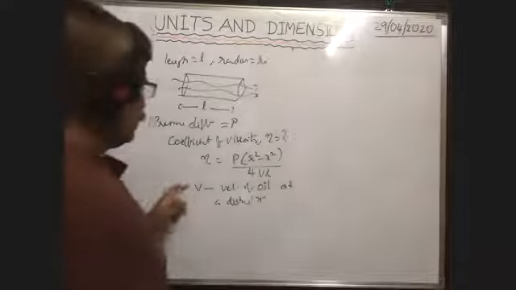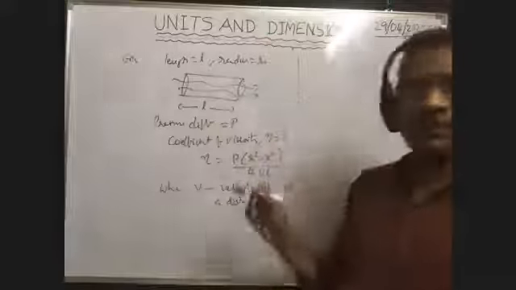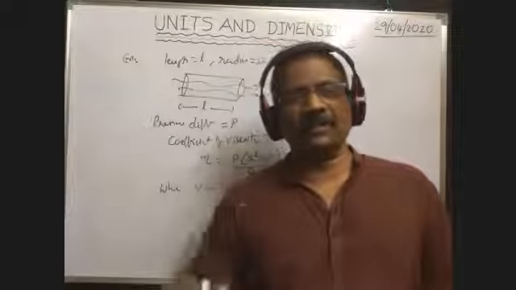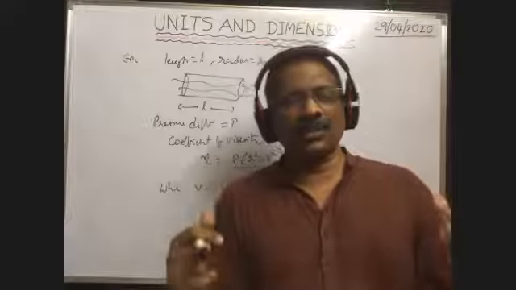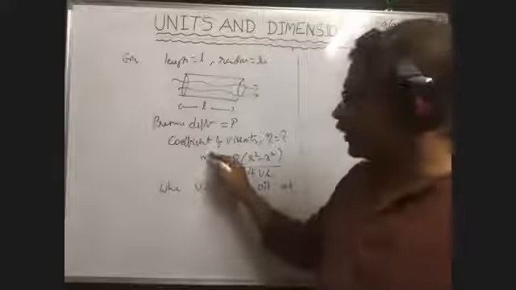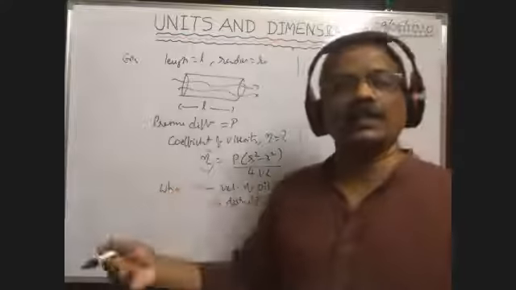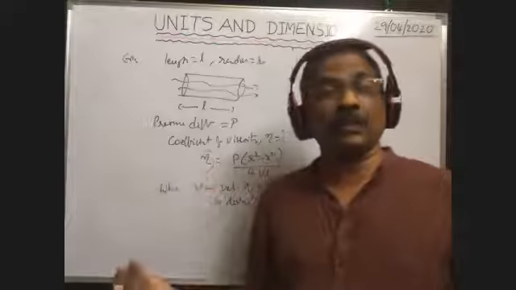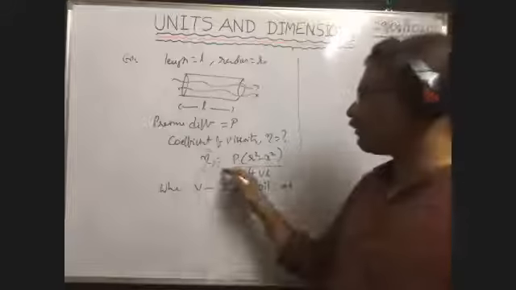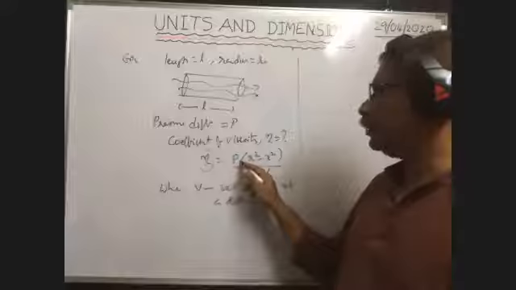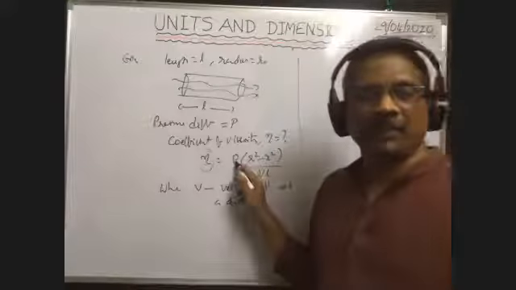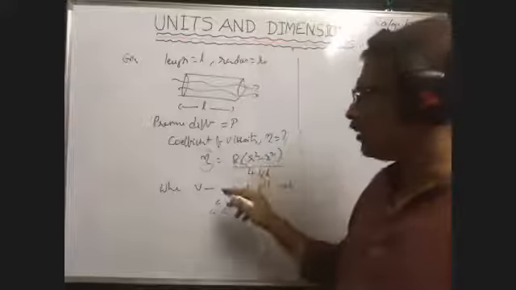Coefficient of viscosity is like coefficient of friction. Just like in solids, coefficient of friction is there, in liquids there is the coefficient of viscosity. This property of the liquid opposes the fluid in motion, that opposes the fluid flow. That's why it is called coefficient of viscosity. Formula for coefficient of viscosity is given like this: P into R square minus X square by 4 VL. P is the pressure. Already we wrote the dimension formula for pressure, and we substitute it.